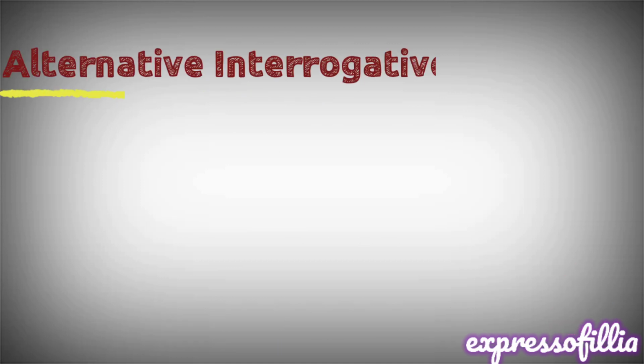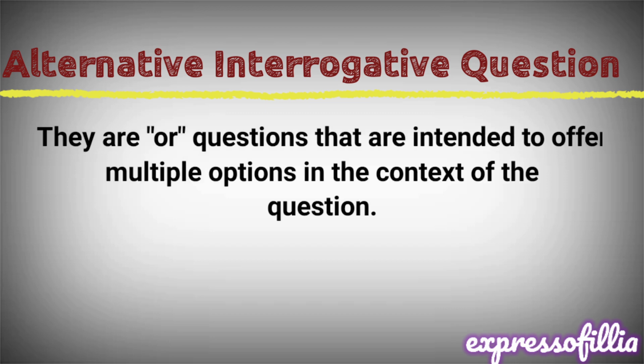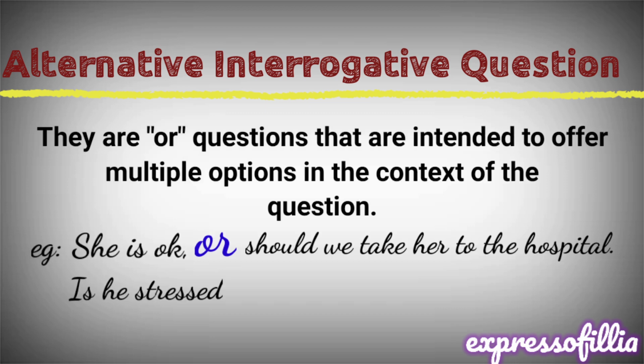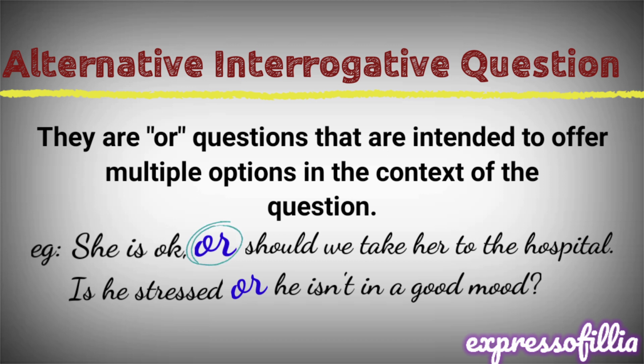The second type of interrogative questions that we have are alternative interrogative questions, or questions that are intended to offer multiple options within the question. For example, is she okay or shall we take her to the hospital? Is he stressed or is he not in a good mood?